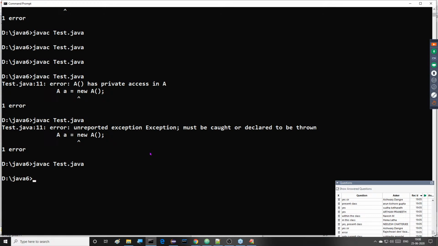So definitely we have to handle that. If you use the throws keyword to bypass that exception to the caller, there we have to handle that exception. This is mandatory. Here we have to understand this one. This is mandatory to understand this particular point. Guys, observe this clearly, what I'm telling you now.